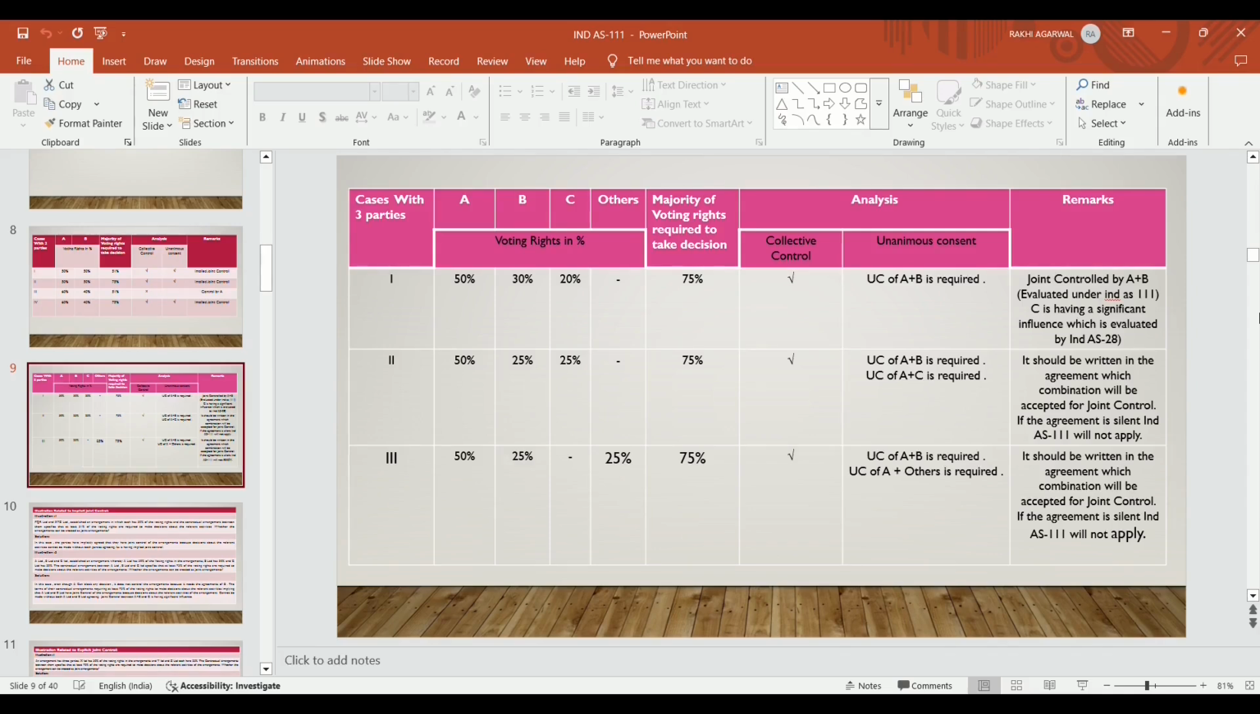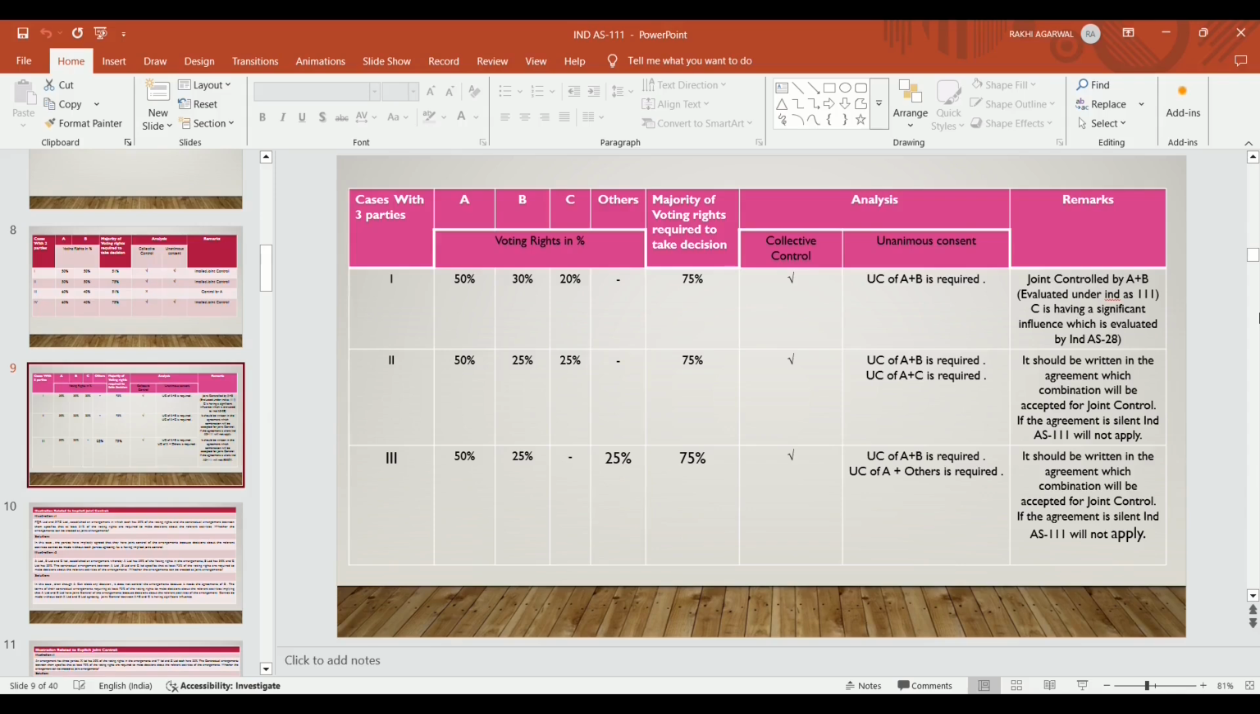If A and B want to take a decision, the majority vote required is 75%. Unanimous consent of A and B is required in order to pass a decision. If A and others want to take a decision, they can take it. There is a combination of A and B, and there is a combination of A and others. So if both combinations are there, it should be written in the agreement which combination will be accepted for joint control. They will only be able to take the decision, not all.